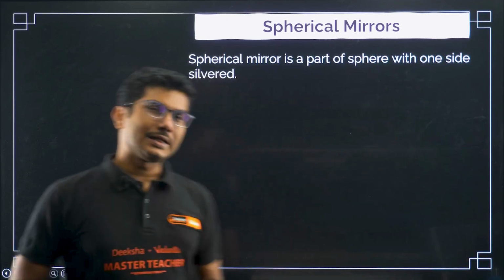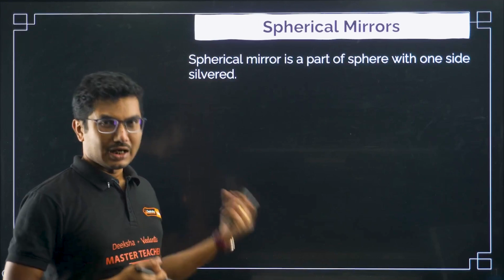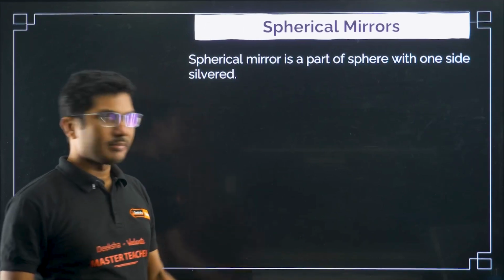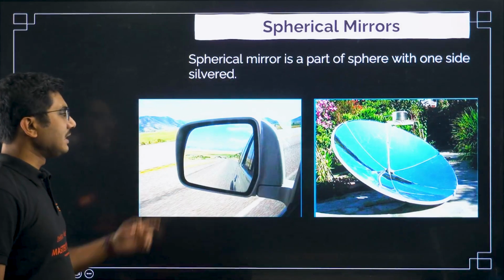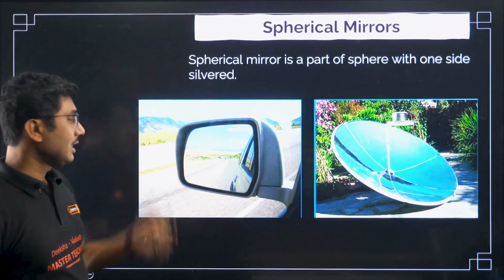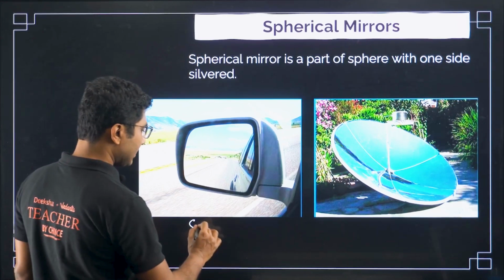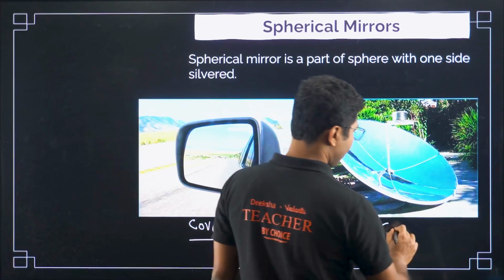Based on which side you are painting with silver, you can get either convex or concave mirror. There are mainly two types of spherical mirrors. This is an example of convex mirror, and this is an example of concave mirror.